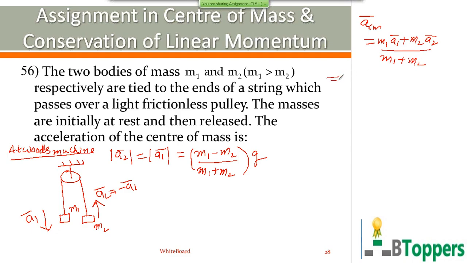So you can now substitute here A2 bar equal to minus A1 bar.